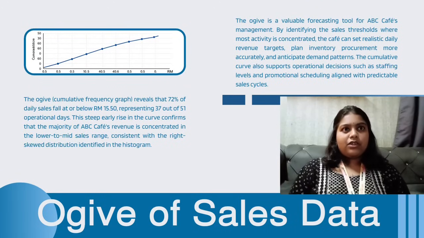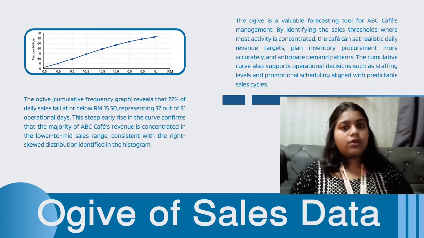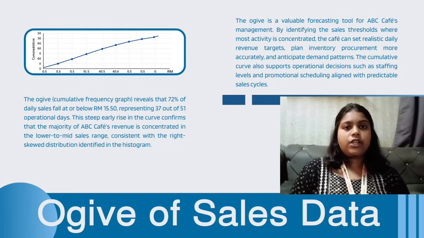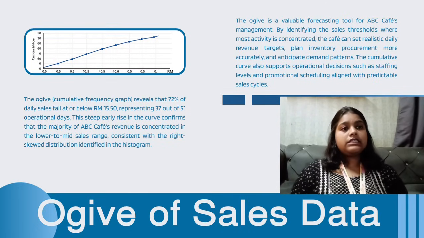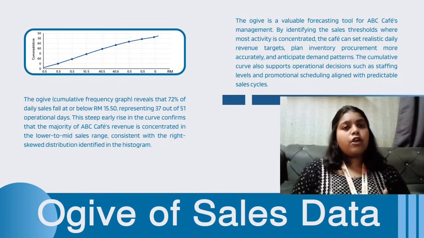Lastly, we have the OGIF, or cumulative frequency graph. An OGIF is used to show the cumulative frequency of data. In other words, it tells us how many observations fall below or up to a particular sales value. Based on our graph, approximately 72% of the daily sales are 15 ringgit 50 cents or below. This represents around 30 out of 15 operational days.